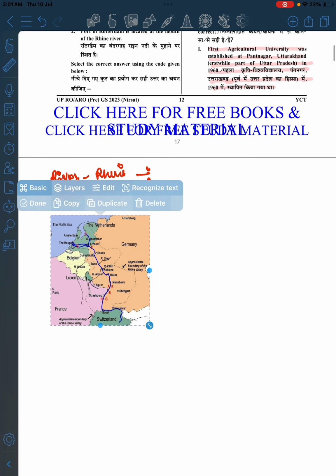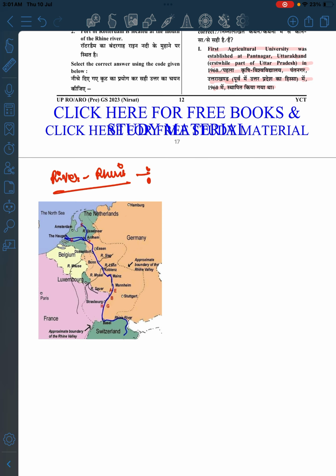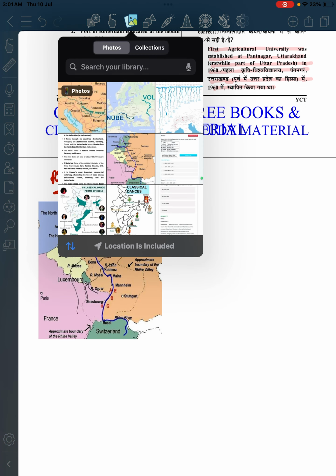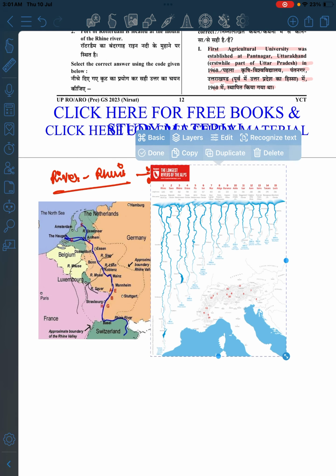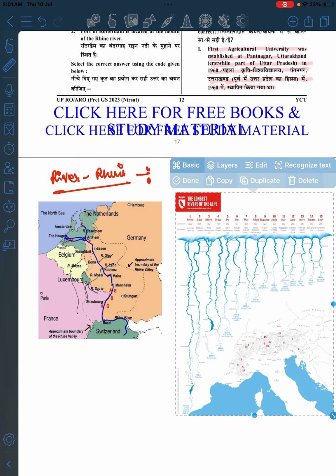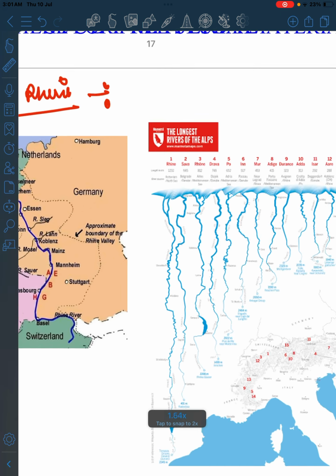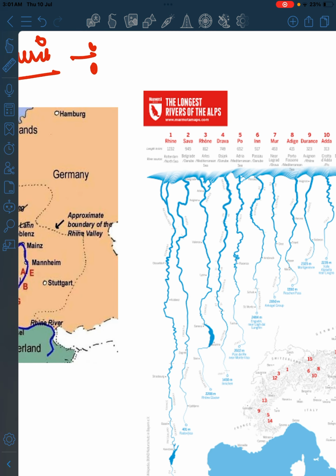So you don't know the Rhine River, right? The Rhine River started from here. Now this map may not seem very useful to you, but it is a very useful app. See, the Rhine River is going to the North Sea, the Rhone River is going to the Mediterranean Sea, and it is the longest river of Ireland.